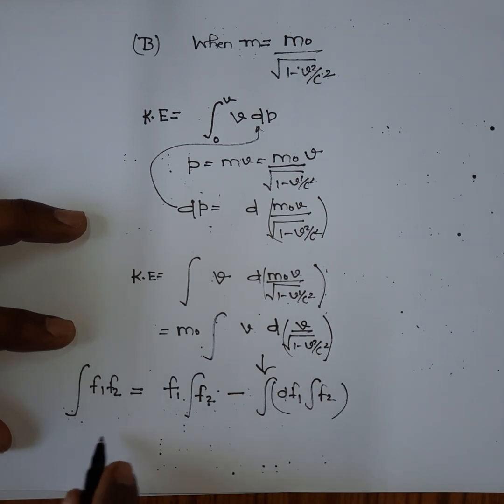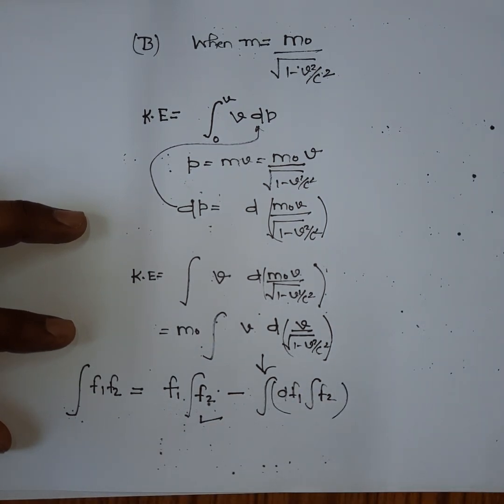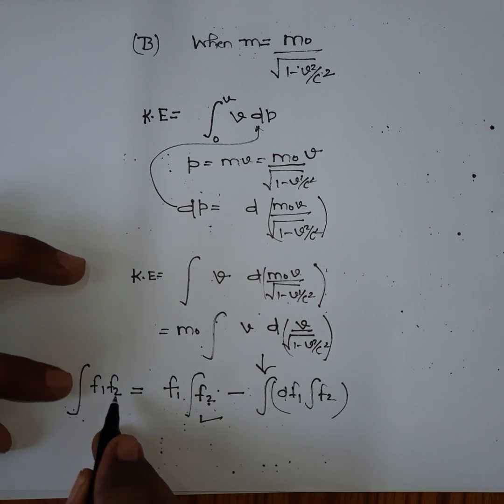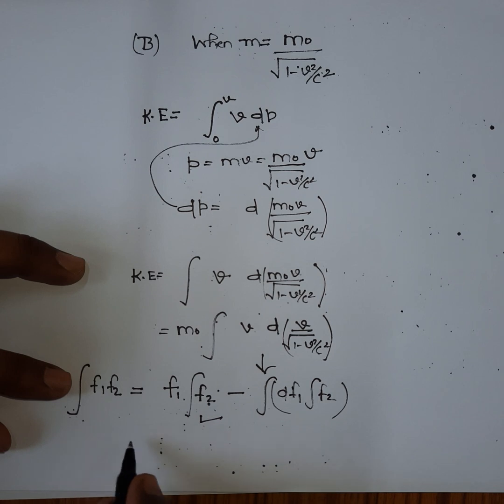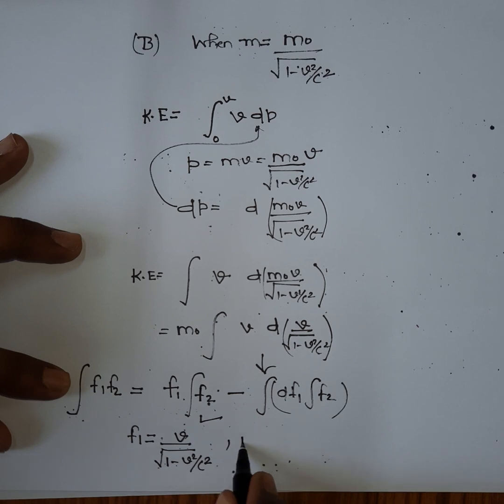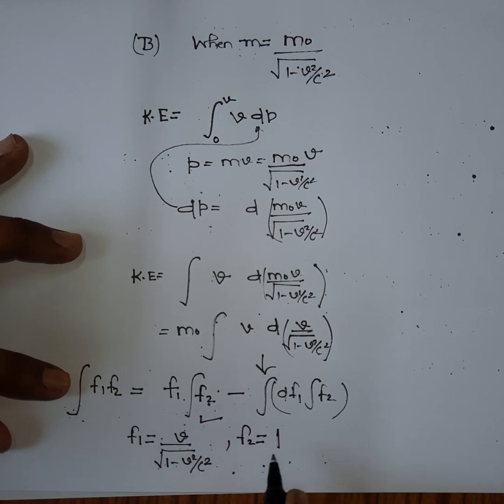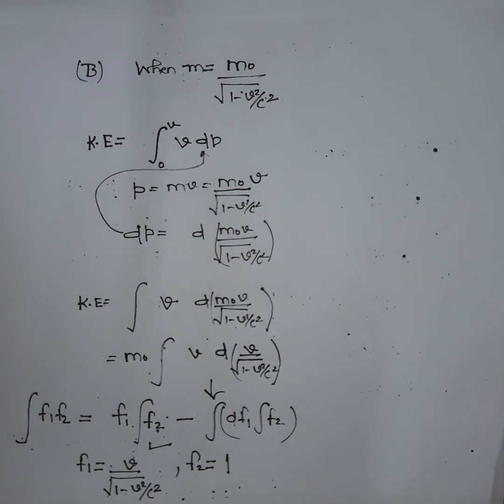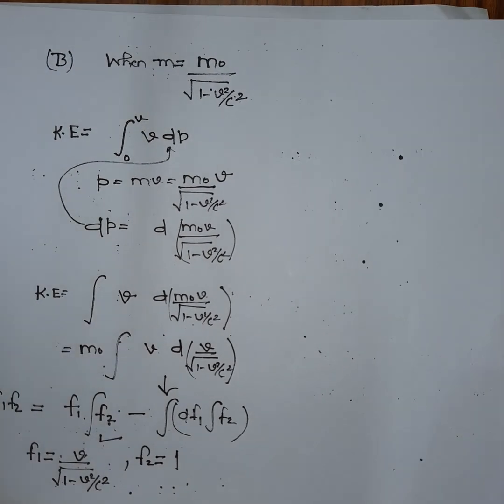So you can use this expression to obtain the integration. I will do a little manipulation here. I will assume that f1 is equal to v divided by square root of 1 minus v square by c square. I assume this is my first function, and f2 is equal to 1. There should not be any doubt. Now I will do the next part.